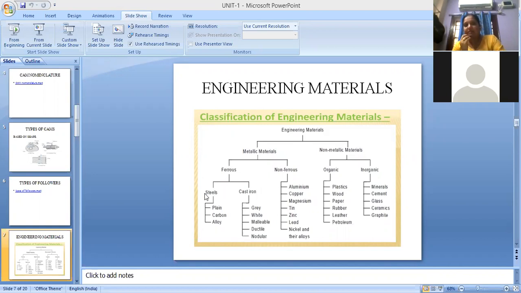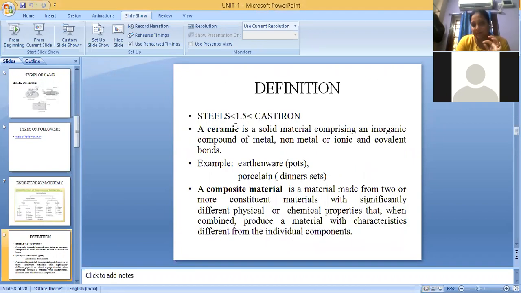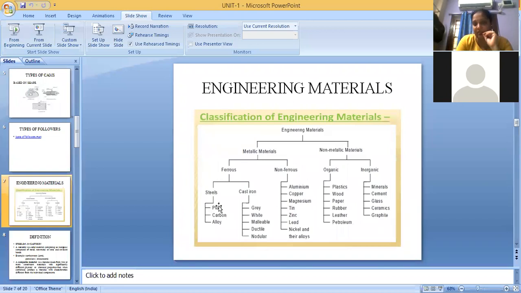If the percentage of carbon is less than 1.5%, then we call it steel. And if the percentage is more than 1.5%, then we call it cast iron. So these are the different types of steels and different types of cast irons. These are non-ferrous. These are organic. Organic is what we get naturally. Inorganic are materials like sand, minerals, ceramics, graphite, all these things will come under inorganic material.